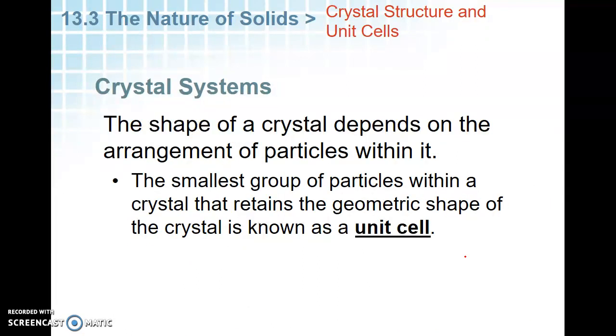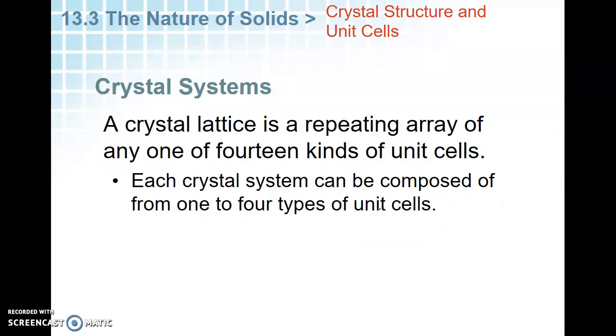The shape of a crystal depends on the arrangement of particles, and you can spend a lot of time looking at shapes. The smallest group of particles we call a unit cell. It has a geometric shape. A crystal lattice is just a repeating array of the different kinds of unit cells, and you can see there are 14 kinds of unit cells. We're not going to talk about them, but just understand that there are a lot of different types of unit cells, but we keep those repeating, and then we end up making a crystal system.